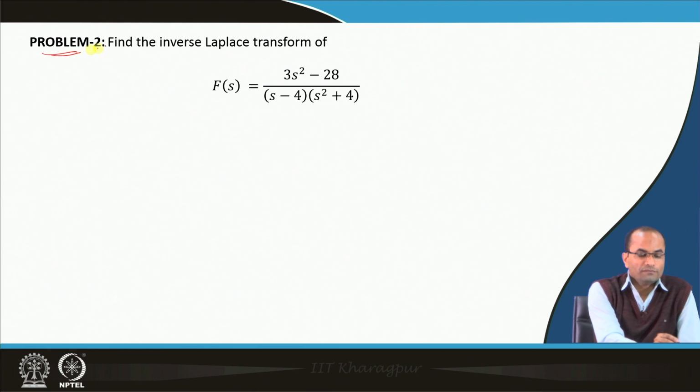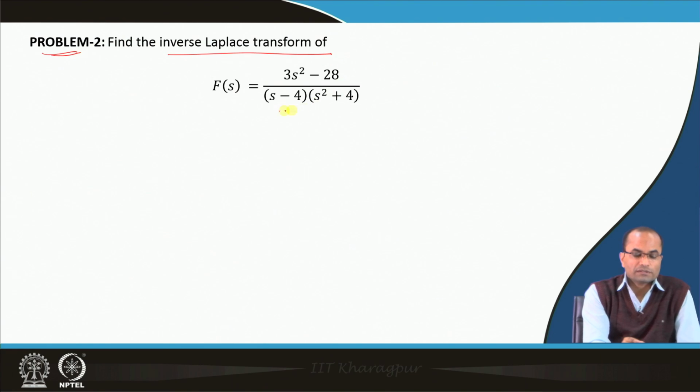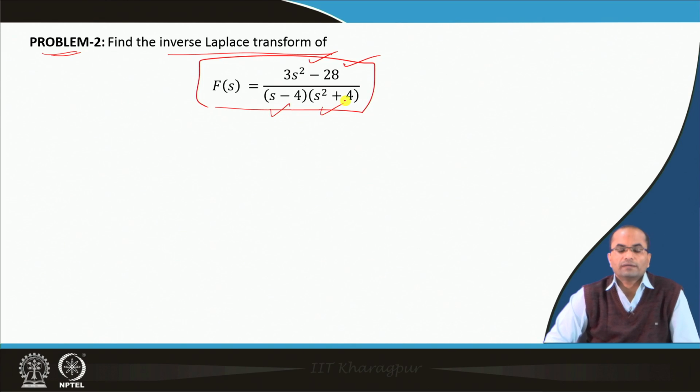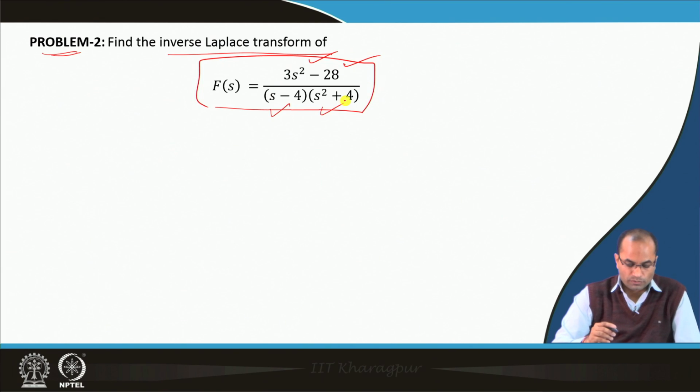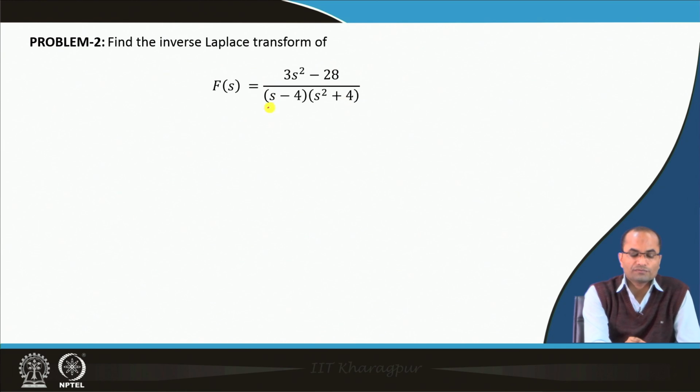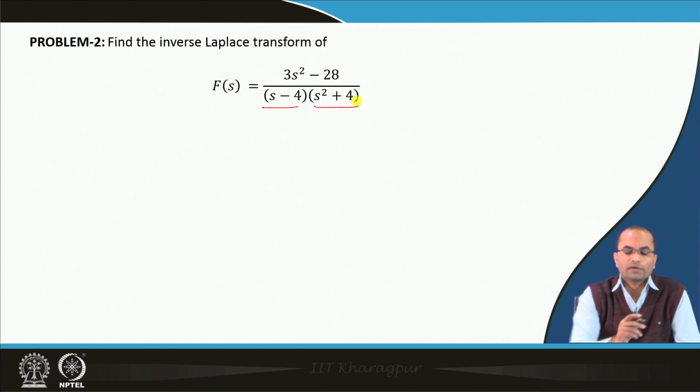The second problem, we will consider the inverse Laplace transform of this function, which is F(s) equal to (3s² − 28) over (s − 4)(s² + 4). So in this case, one trick which most of the time works is the decomposition into partial fractions, because we have this s − 4 and s² + 4.